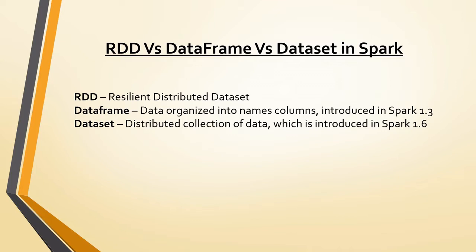And similarly, what is a data frame? Data frame is also a distributed collection of data organized into named columns. Conceptually we can relate that to a table in a relational database. And also the latest Spark versions are coming up with some inbuilt optimizers. So Dataframe takes the advantages of Spark optimizers.